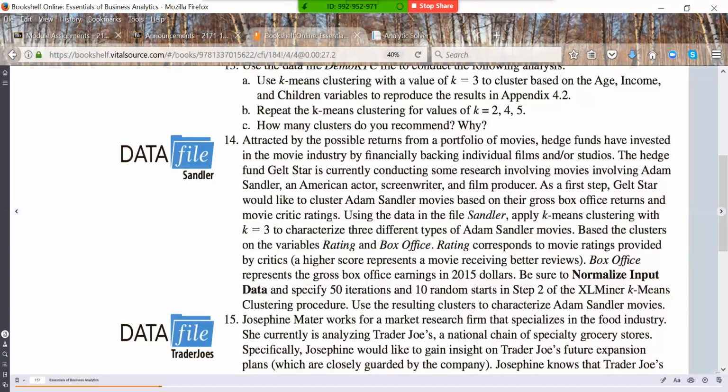Now we want to be sure to normalize the input data, specify 50 iterations, 10 random starts, and step 2 of the Excel Miner k-means clustering procedure. And then we're going to use the results to characterize Adam Sandler movies.